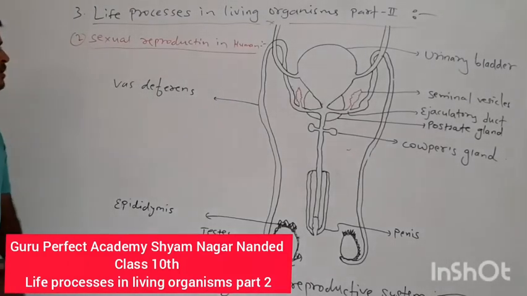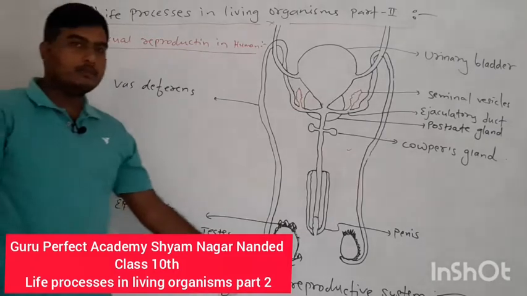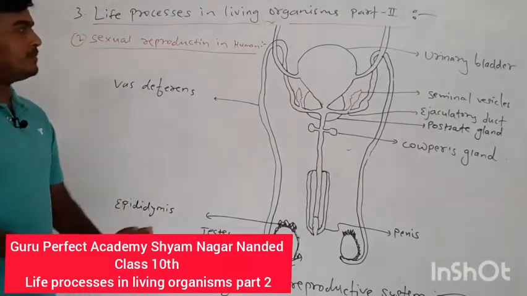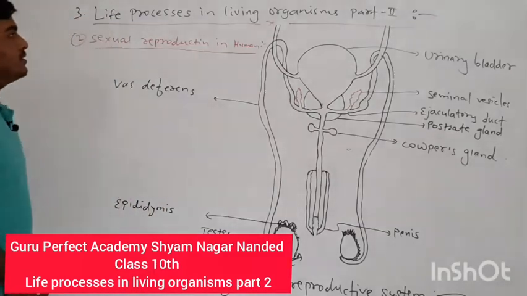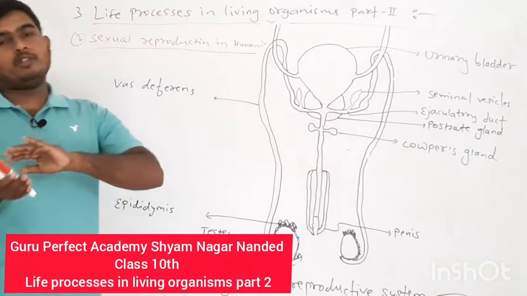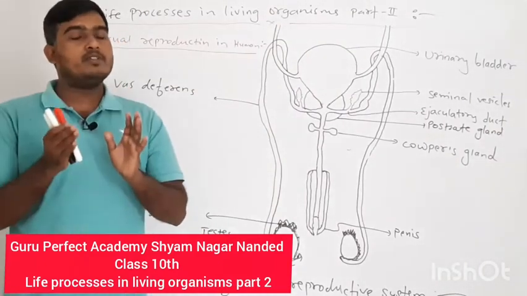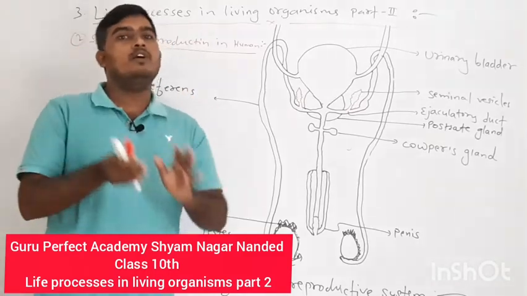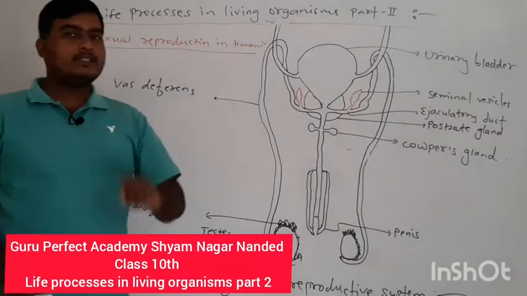Here I have drawn a diagram of the male reproductive system because we have minimum time. First of all, for the purpose of sexual reproduction, there is a need for the formation of gametes, right? In sexual reproduction two parents are involved.